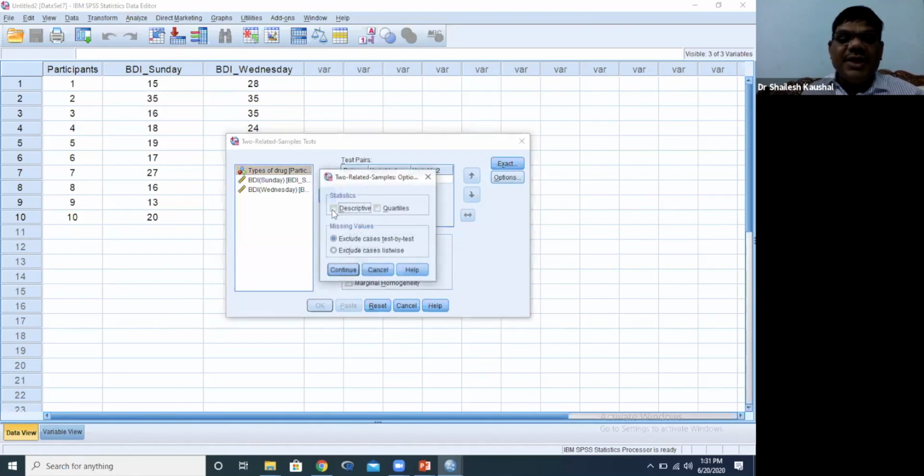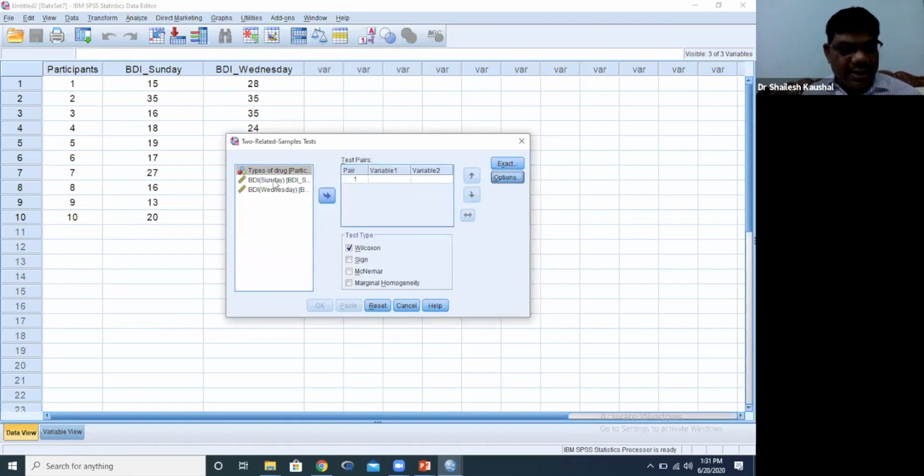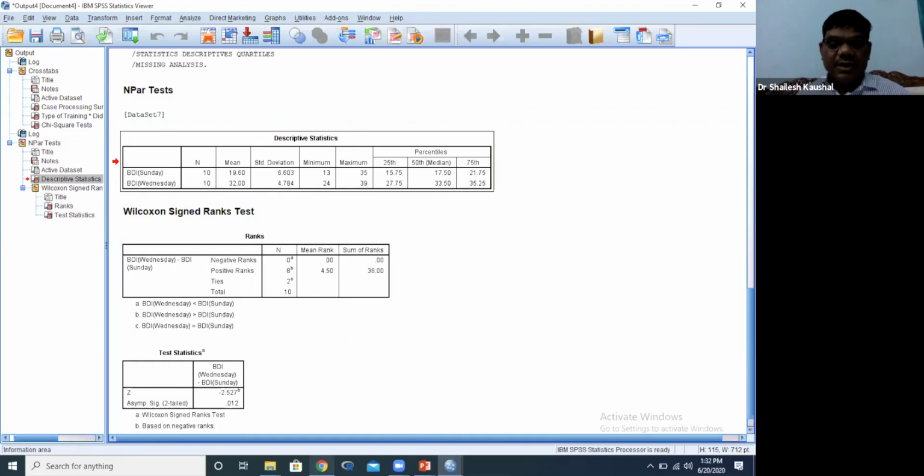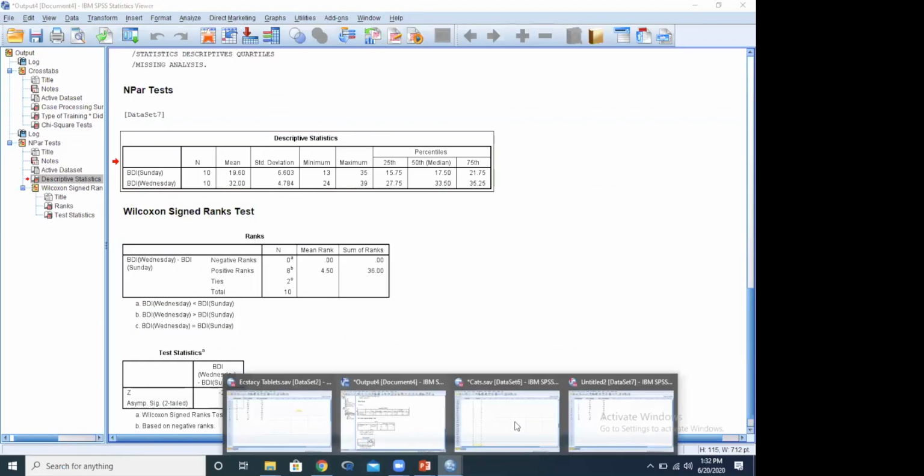Now I will tick options. There are two options, descriptive and quartile, and then continue, and I will transfer both the variables, Sunday and Wednesday, this way. Is it clear? Again, I am repeating: for the Wilcoxon option, you just tick descriptive and quartile, continue, and okay. So we will get the median values. These are our median values, 17.50 and 33.50. Yes, madam. Next question.